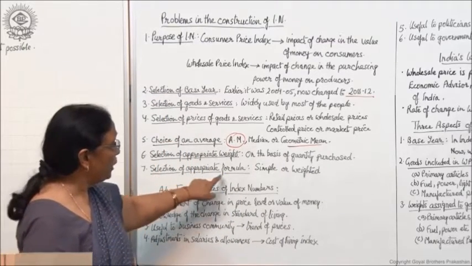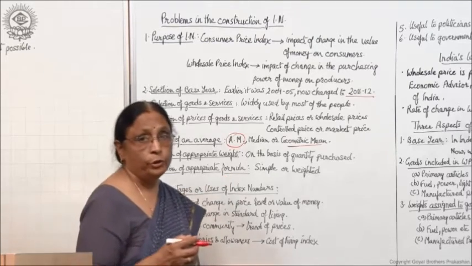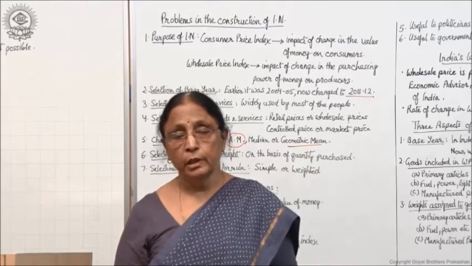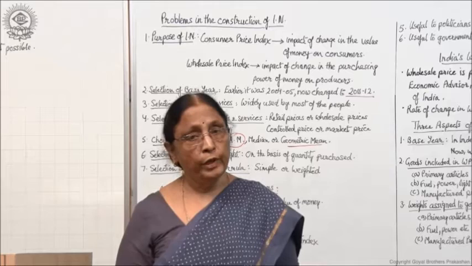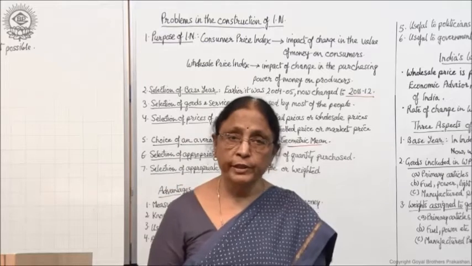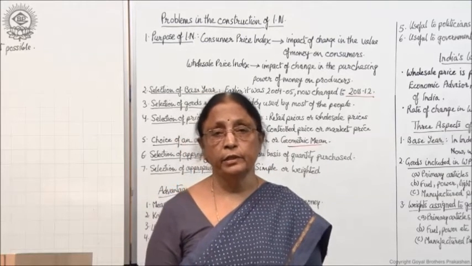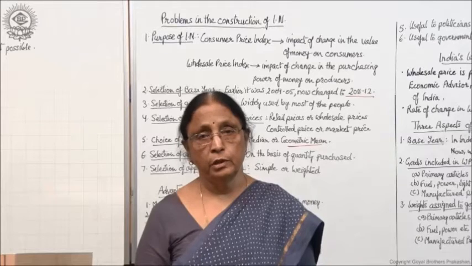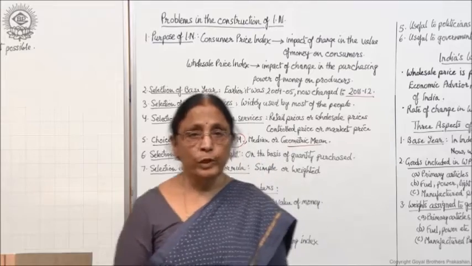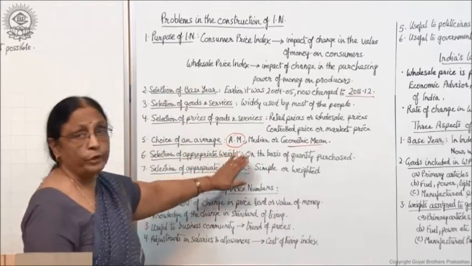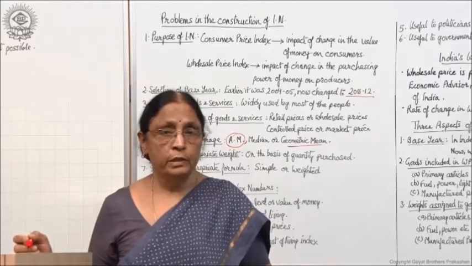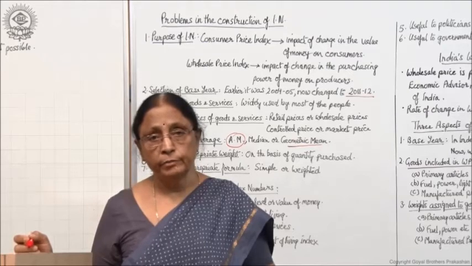Then selection of appropriate formula. As I told you, there are two types of index number: simple index number and weighted index number. So when we are measuring the index number, we have to be very clear which formula should be used according to the purpose of inquiry, right? So these are the basic problems or difficulties that we face while measuring the index number.